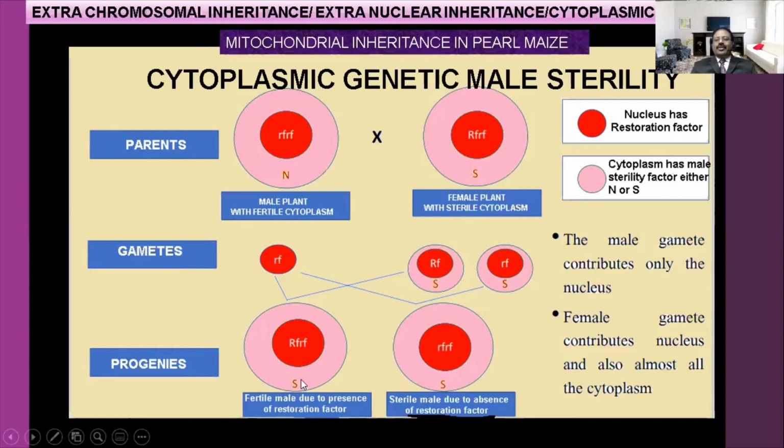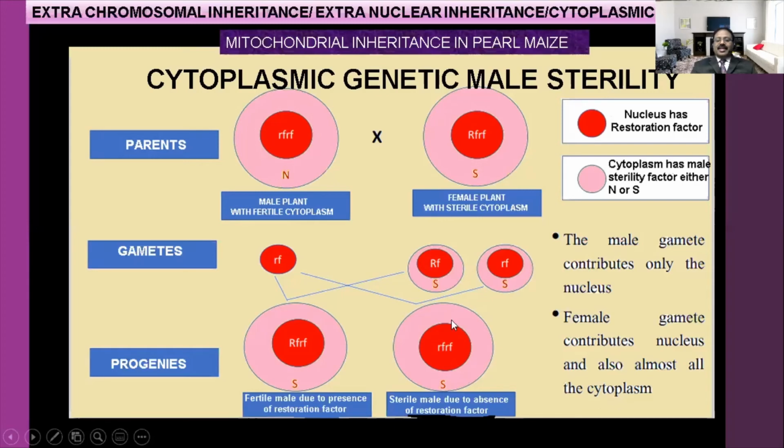Here it is a fertile male. Here it is called a fertile male. They are able to produce pollen. This is another one. Here the same RF gene is present in the nucleus. Okay, here is also the RF gene from the female. It forms small rf, like the parent male.